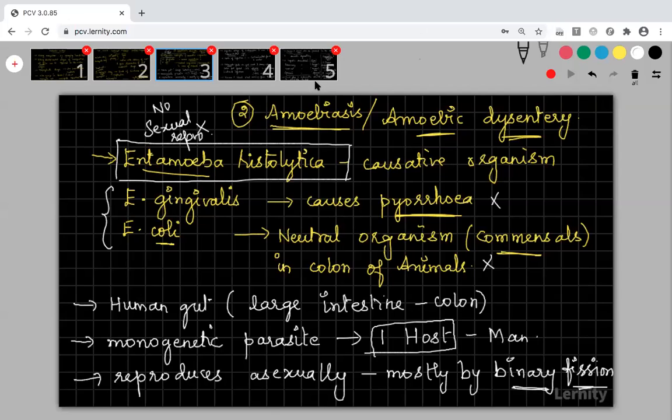Spleen, you don't know? You studied human physiology, right? Spleen is an organ where your RBCs are destroyed. In many places you would have studied that the destruction of RBCs takes place in the spleen. It is called the graveyard of RBCs. Did you not study it in human physiology, body fluids and circulation?